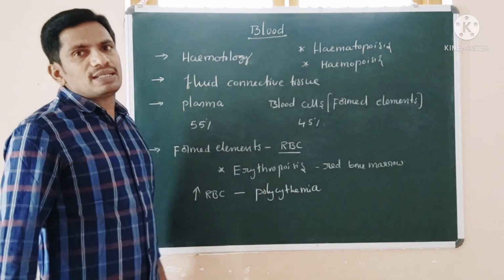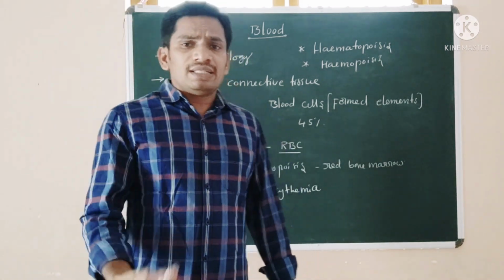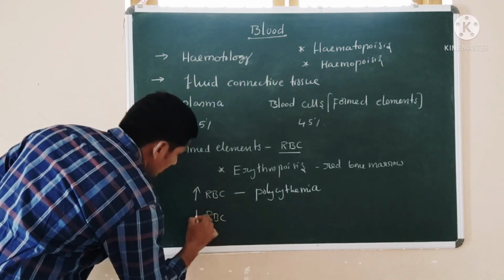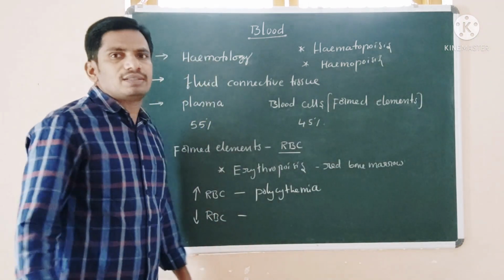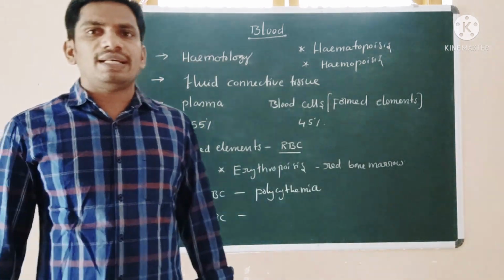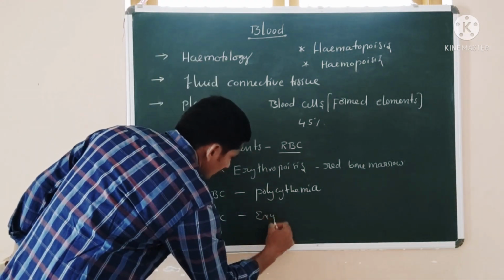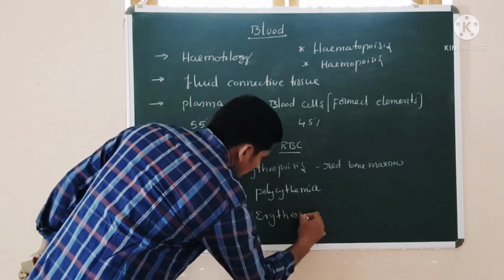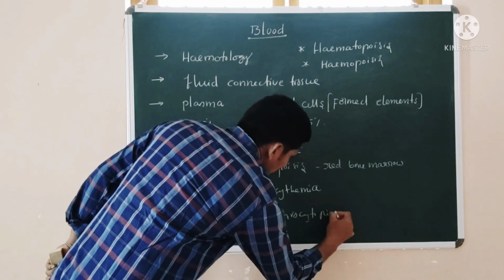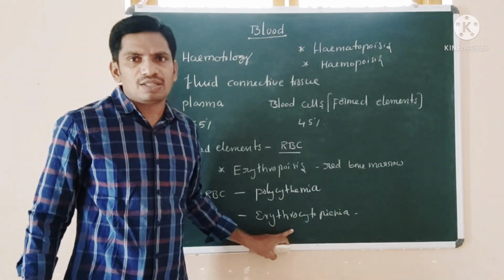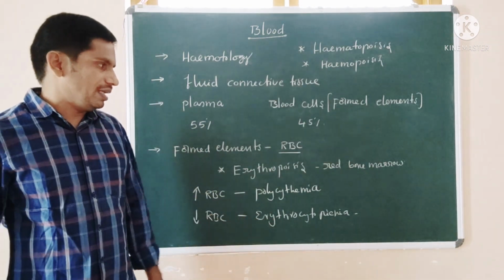That condition is known as erythrocytopenia. It leads to anemia. Erythrocytopenia leads to anemia.